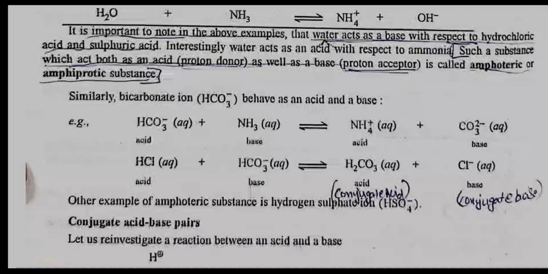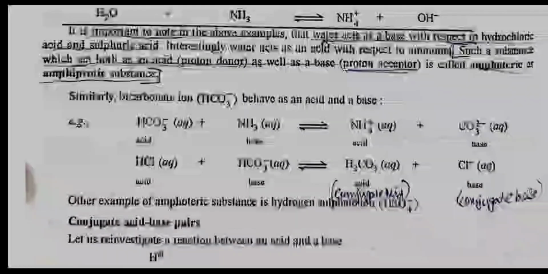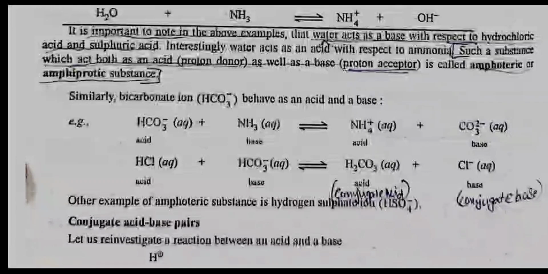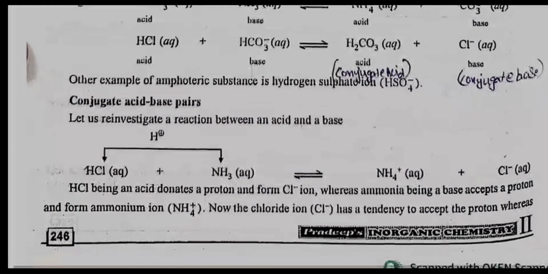Such a substance which acts both as an acid as well as a base is called an amphoteric or amphiprotic substance. Similarly, the bicarbonate ion behaves as an acid and a base. HCO3 negative plus NH3 is in equilibrium with NH4 positive ion plus CO3 2 negative ion. HCl plus HCO3 negative is in equilibrium with H2CO3 plus Cl negative ion. Another example of an amphoteric substance is the hydrogen sulfate ion, that is HSO4 negative.